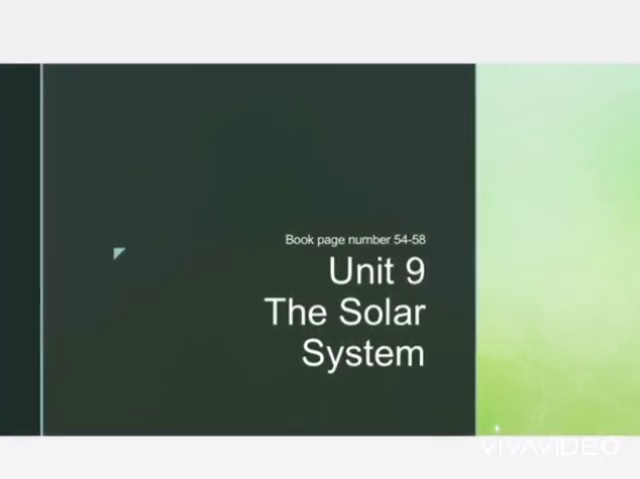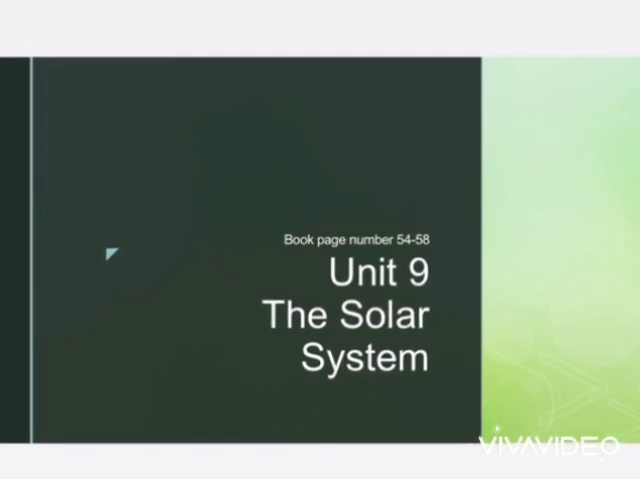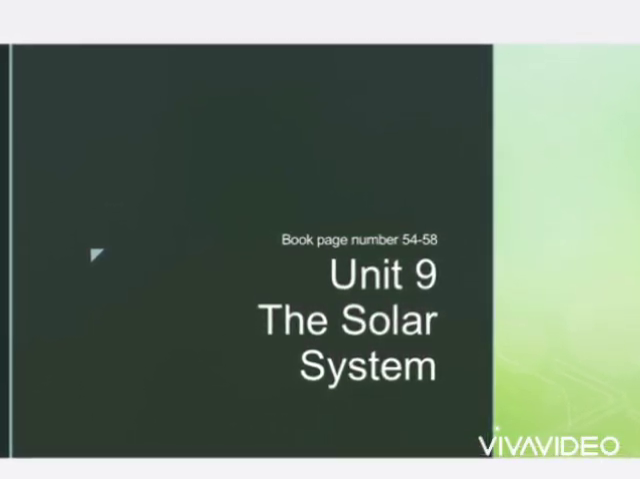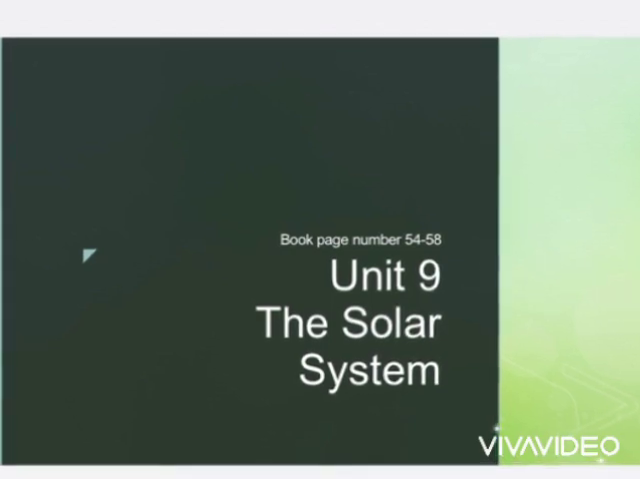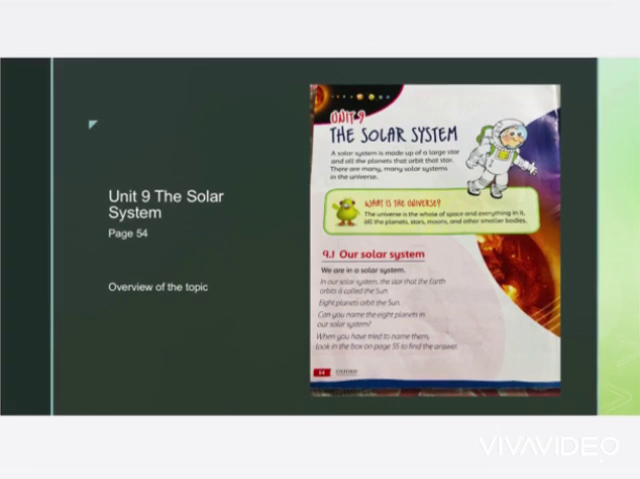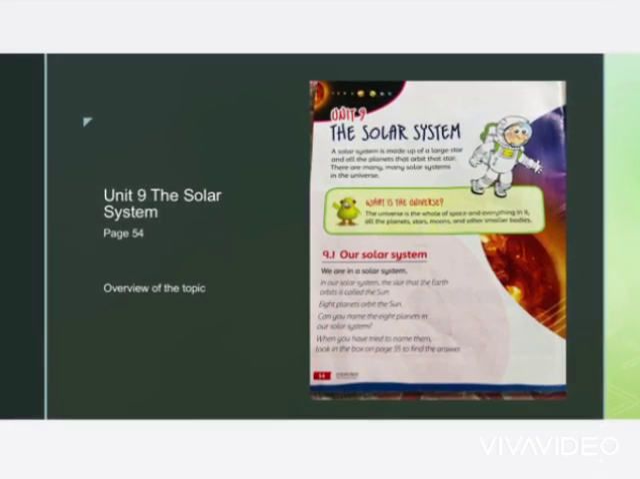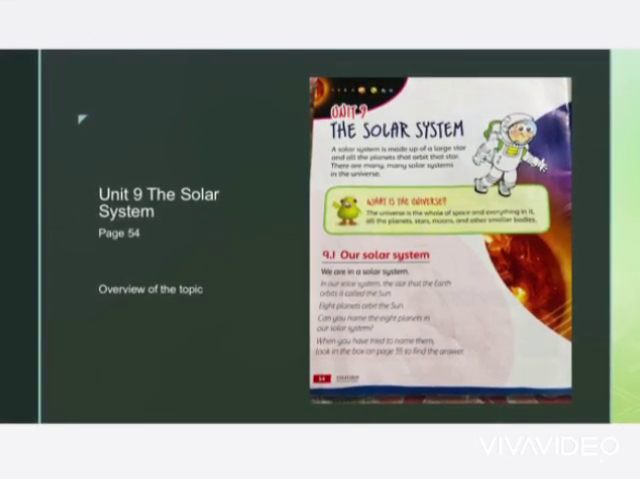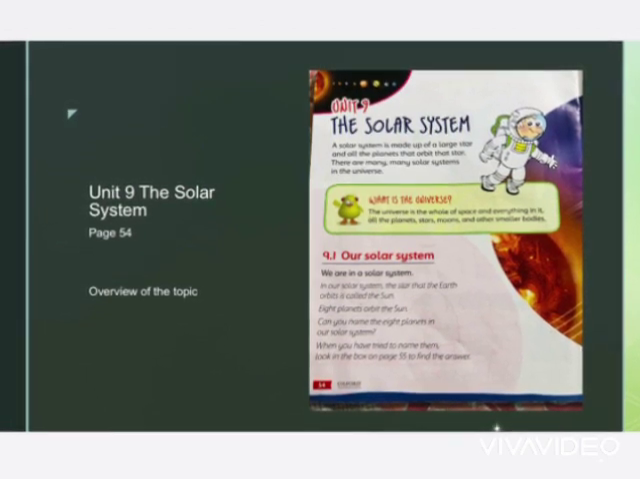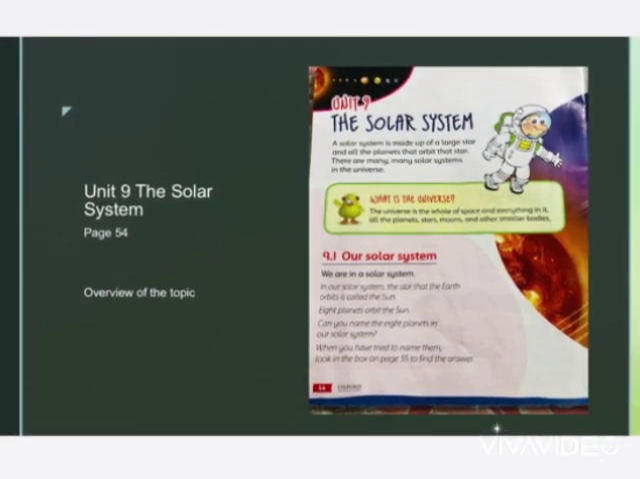Today we will do the overview of the chapter unit number 9, solar system, because our chapter is about to get completed. So let's take an overview. By reading page number 54, you learned about the solar system, what the solar system is made of, what the universe is, and how many planets we have in our universe.